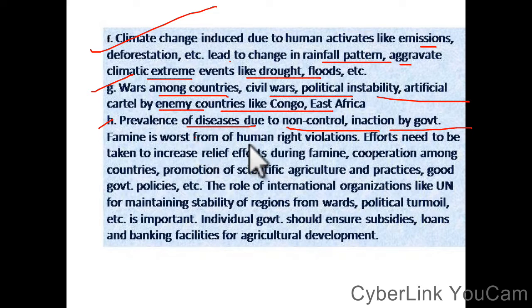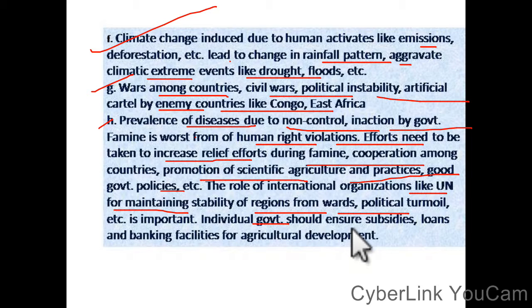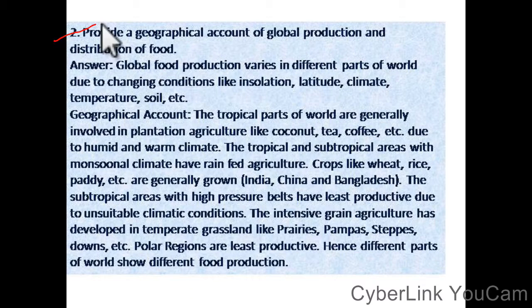Famine is the worst form of human rights violation. Efforts need to be taken to increase relief efforts during famine. Cooperation among countries, promotion of scientific agriculture and practice, and good government policy are important. The role of international organizations like the United Nations in maintaining stability of regions from wars, political turmoil, etc. is important. Individual governments should ensure subsidies, loans and banking facilities for food and agriculture development.